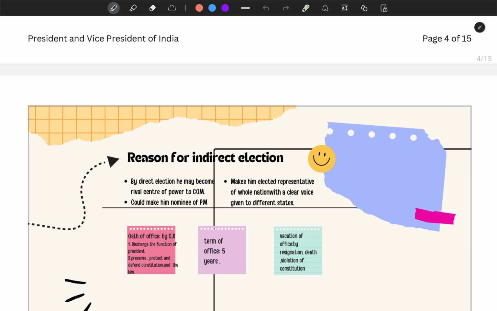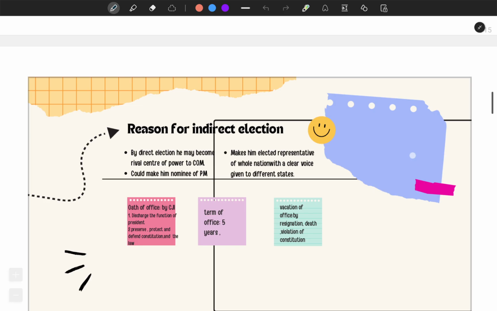So indirect elections help in keeping the office neutral and constitutional. Also, since a prime minister is chosen from the elected parliament, who is also head of the government, thus the head of the state, who is president, is also chosen by elected representatives. I hope these points are clear to you.